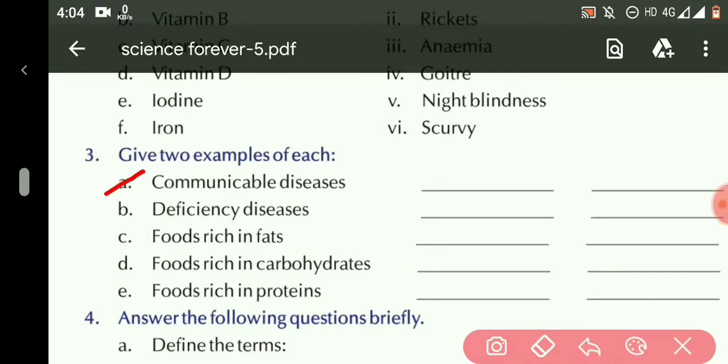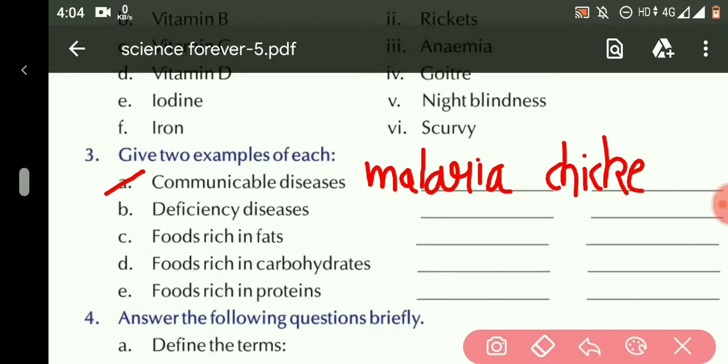A part, communicable diseases. So the communicable diseases are the diseases which can be transferred from person to person. So the examples are malaria, and the second example is chickenpox.